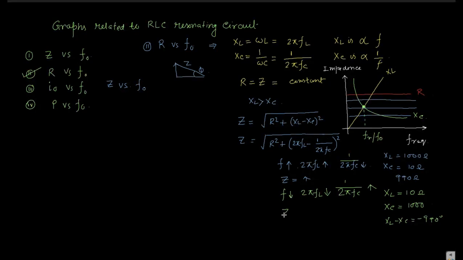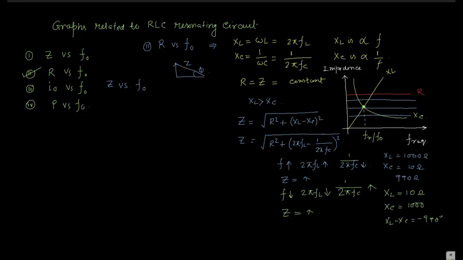So in that case also Z increases. If you increase F, the inductive reactance increases and capacitive reactance decreases, but the overall impedance increases. If you decrease F, the inductive reactance decreases but the capacitive reactance increases, and the overall impedance of the circuit increases.